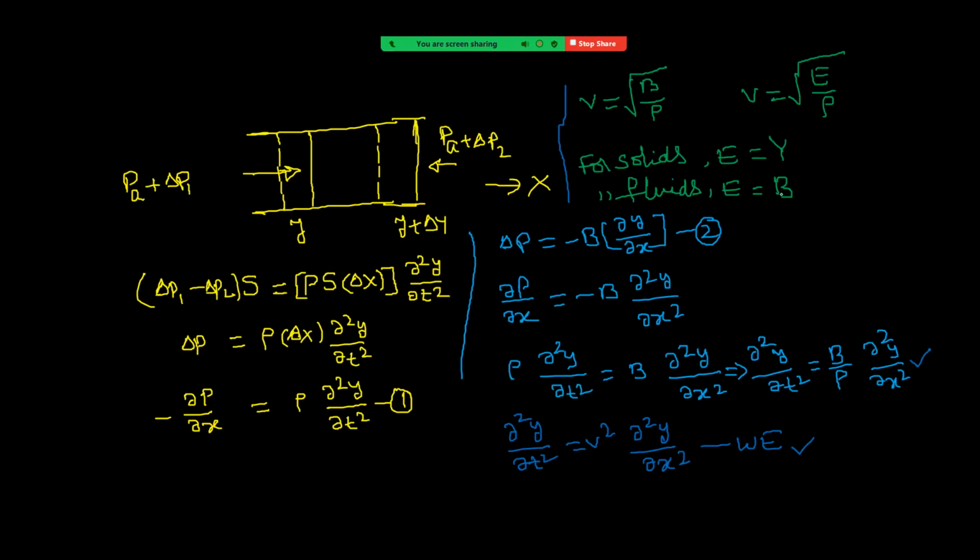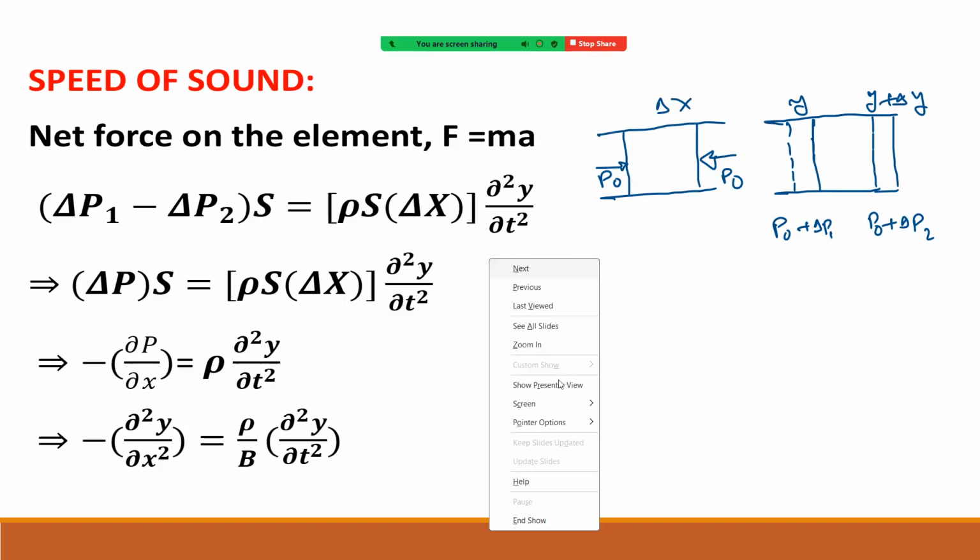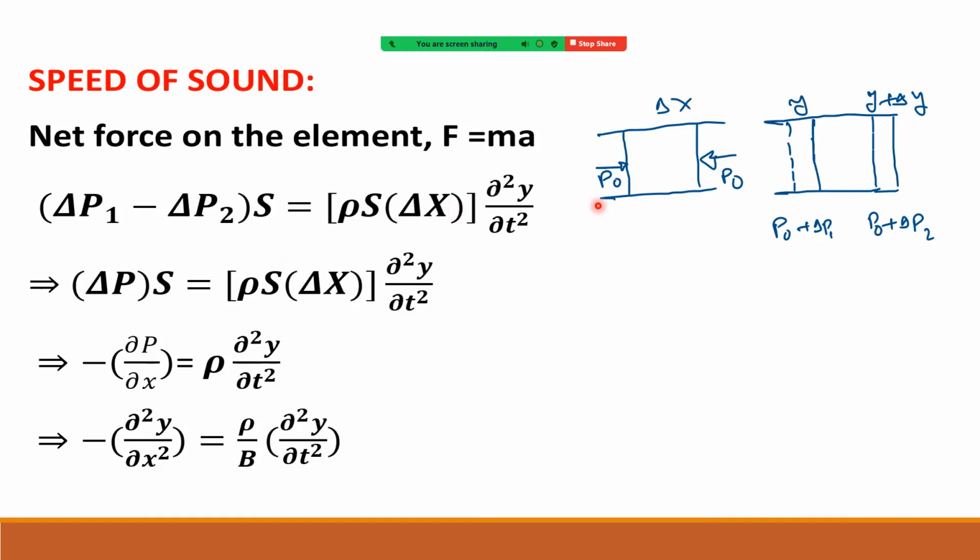So the general expression is speed of sound equal to root of E by rho. E is known as the modulus of elasticity. If you take solids, replace E with Young's modulus. For fluids, meaning gases and liquids, we write bulk modulus. That is now the derivation for speed of sound. That is what you can see here. So net force on the element, this is what we have taken.